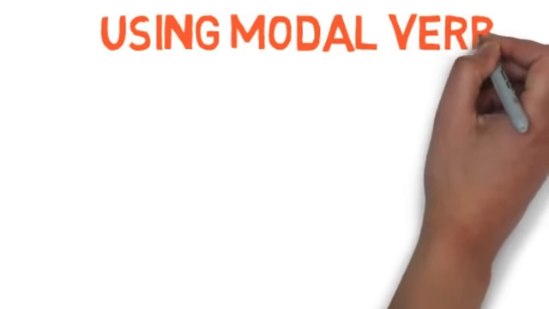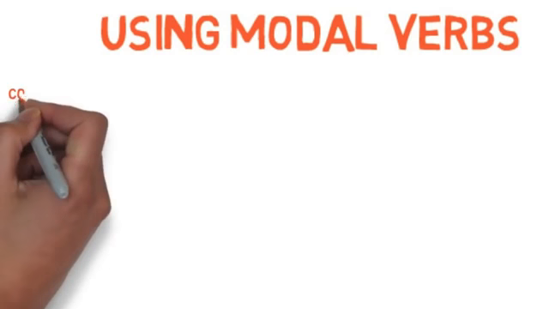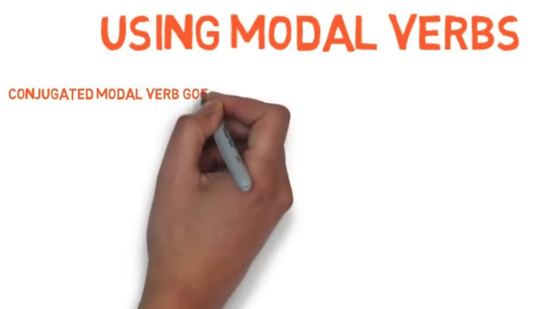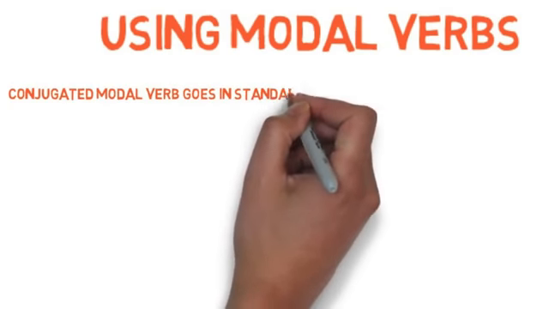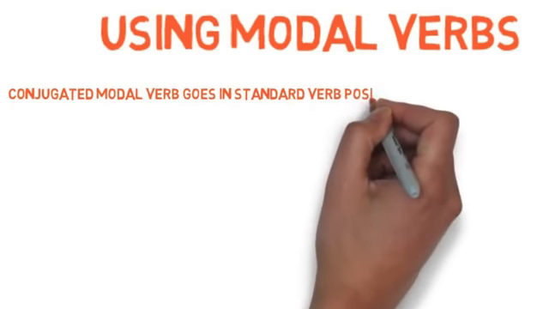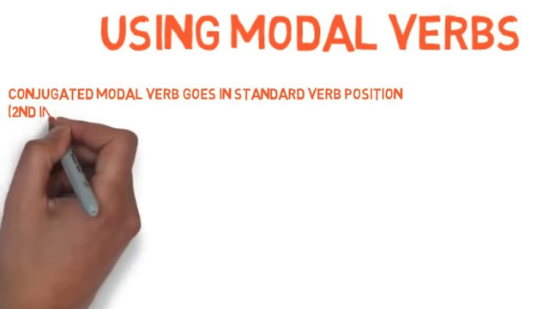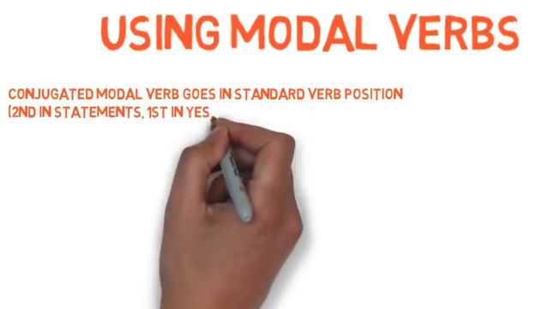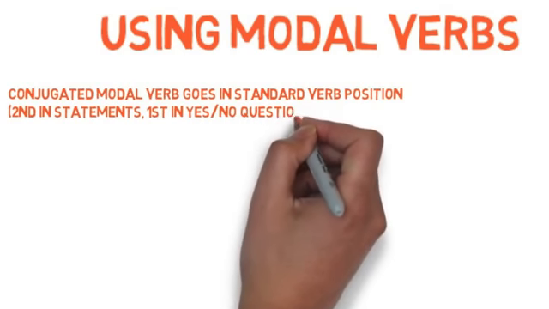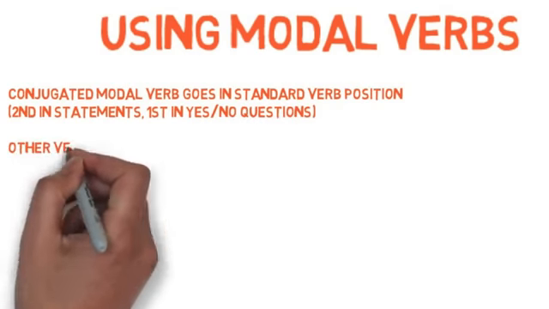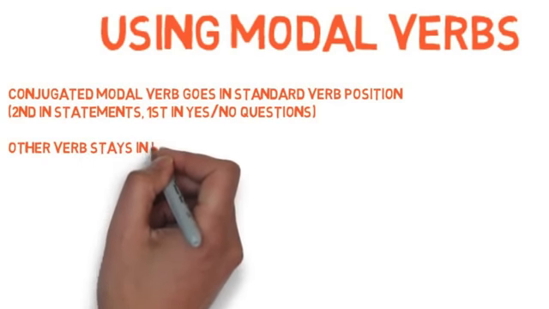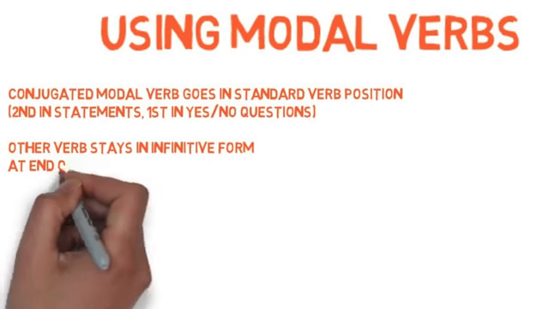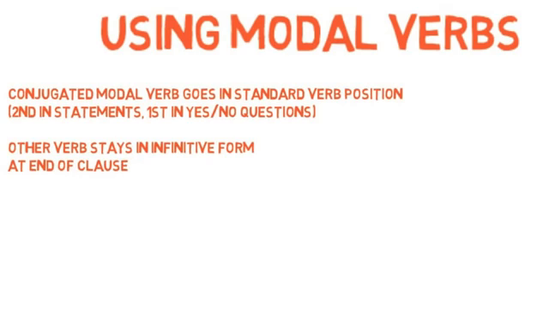Now let's discuss how to use these verbs in a sentence. Besides sharing some conjugation patterns, these verbs will all act the same once they are put into a sentence. They will be conjugated and go into the normal position for a conjugated verb. This is the second position for a normal statement or an informational question, and the first position for a yes or no question. What's interesting is that you can use these verbs along with other verbs. And in German, that other verb will become an infinitive and go to the end of the sentence or clause.